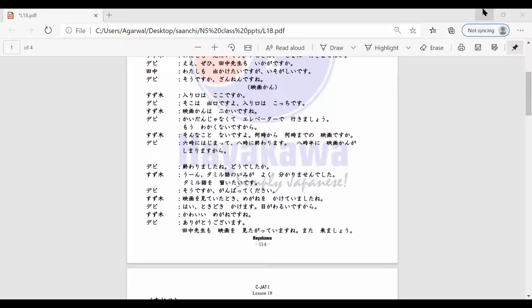Someone was asking about the JLPT exam. Your JLPT test normally has three parts: your vocabulary and grammar, your reading, and your listening.